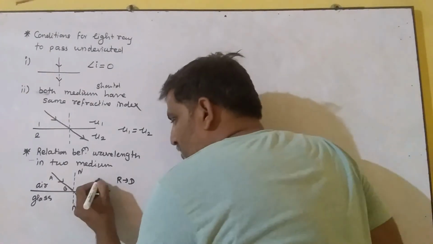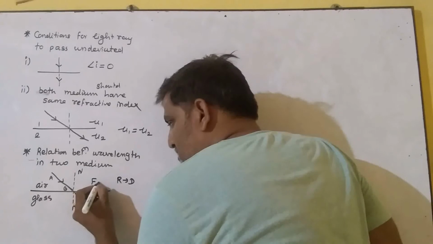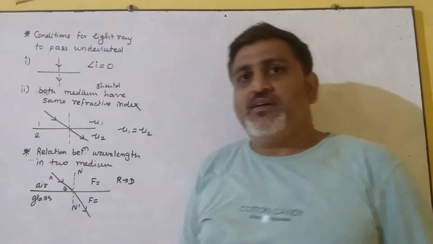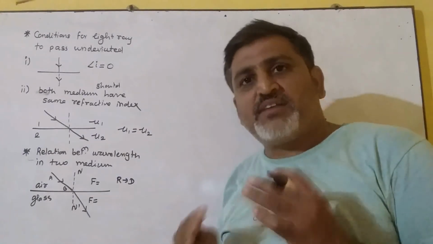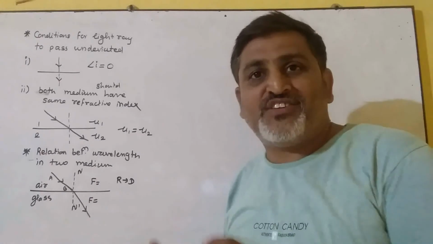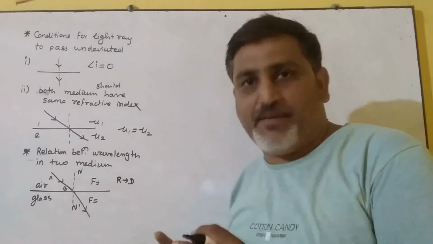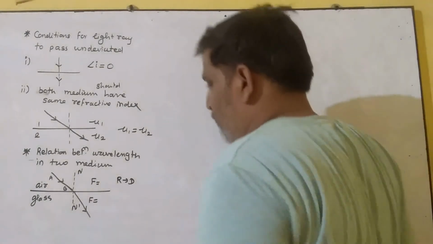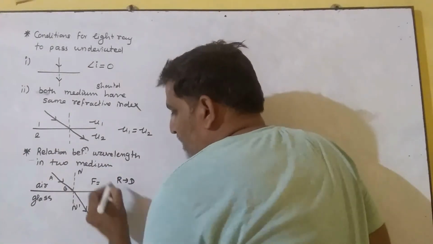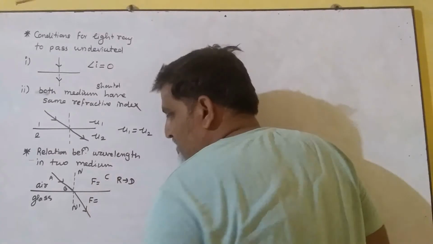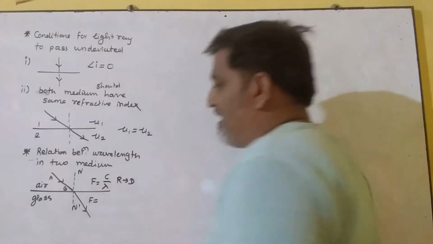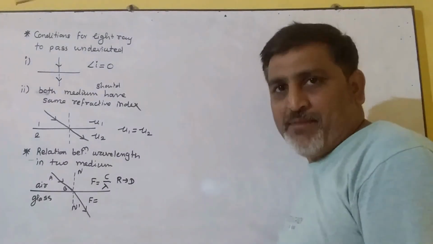Now here frequency is constant, here also frequency is constant. It means when the ray of light passes from one medium to a second medium, there is no change in frequency. But if we talk about the speed of light in air, it is denoted by c, and the wavelength, say lambda, then f is equal to c by lambda.